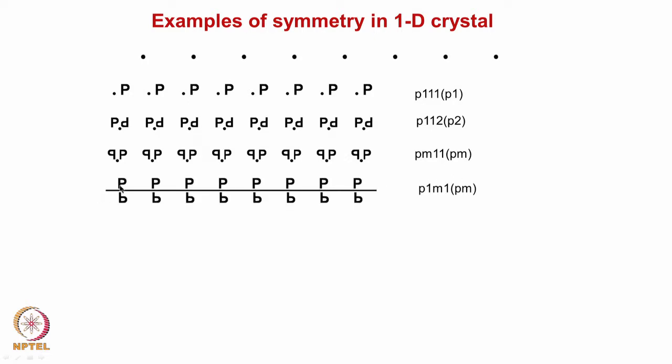Now I am choosing a motif where P is reflected across this. Now what does it have? P1, along the y, there is a mirror symmetry. In the other two axes, there is only one-fold rotation, correct? Here it is along the x axis, so these are two different crystal structures, correct?